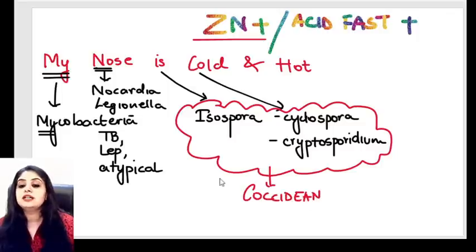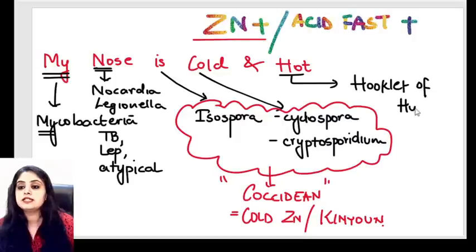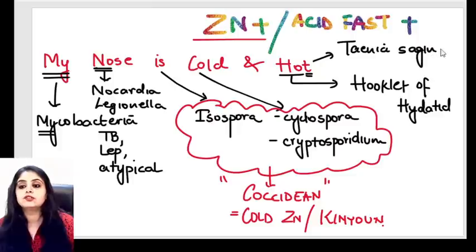For coccidian parasites, will you use the regular ZN stain or the cold ZN stain? The Kinyoun variety is what you will be using here. Moving on, my nose is cold and hot. The HO is hooklets of hydatid, which are acid fast, and the T is eggs of Taenia saginata, which also show an acid fast appearance.